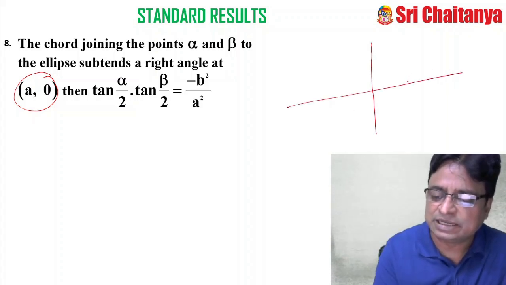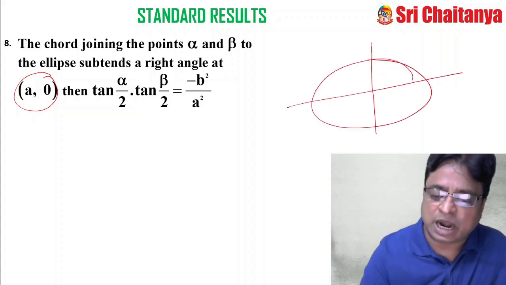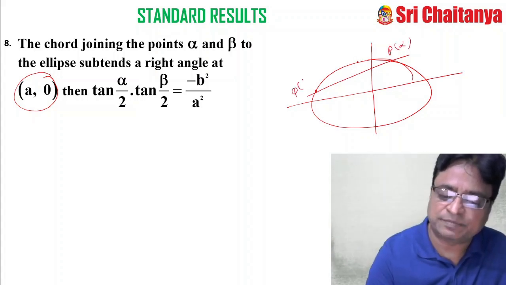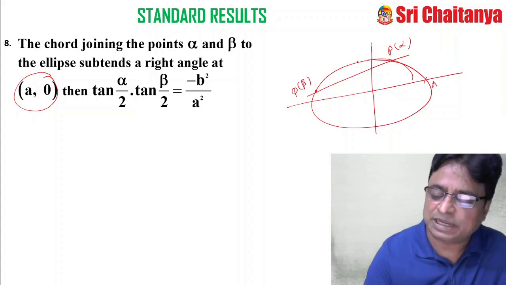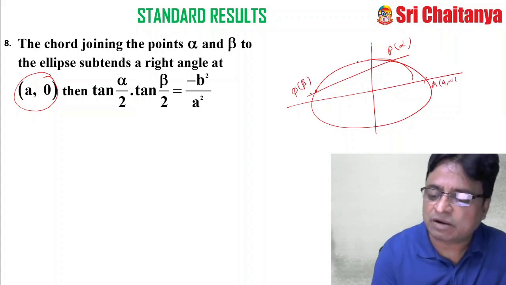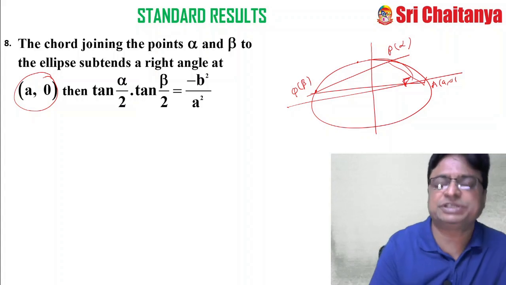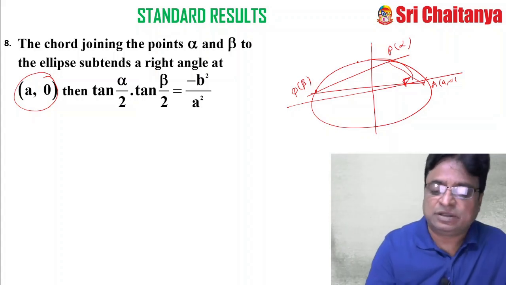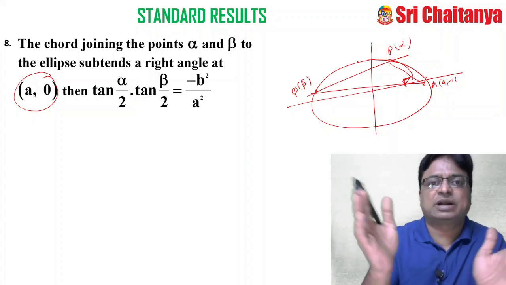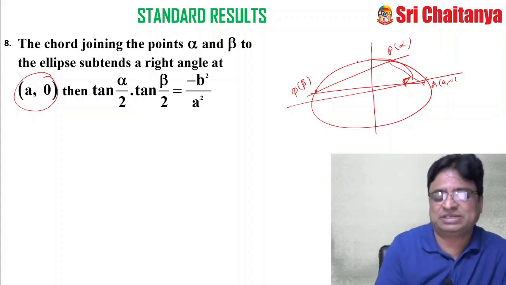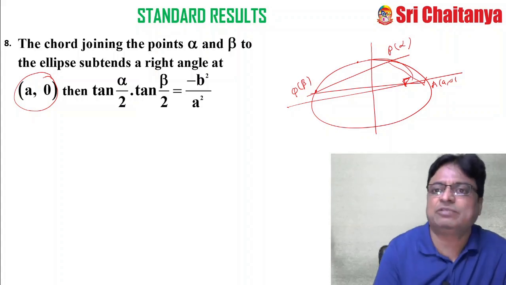That means the situation is maybe like this. See, this is the ellipse given for you. And this is the chord you take. This is P of alpha, and this is Q of beta you consider, and this is my capital A comma 0, and the chord is making an angle of 90 degrees here. This is the situation given for you. See, my friends, though it appears like some chord cutting the given curve and making an angle, it is not the concept of application of homogenization, because it is not the center, it is not the origin. That's the main important point.